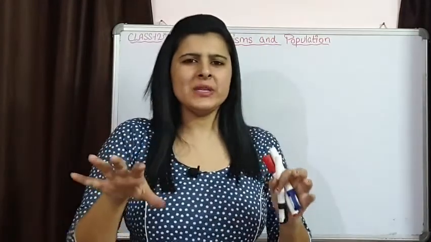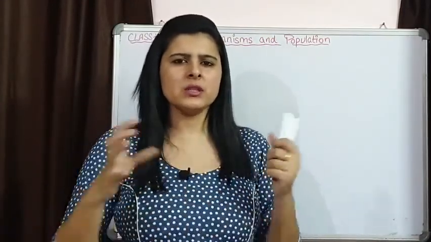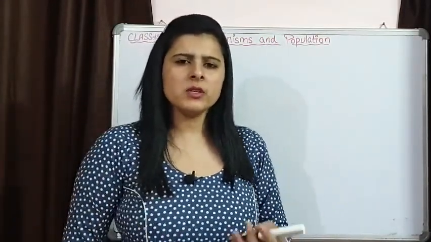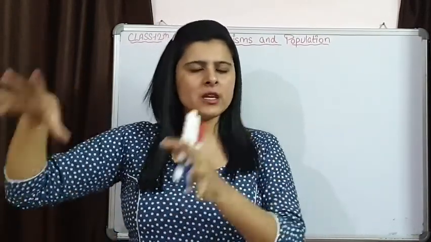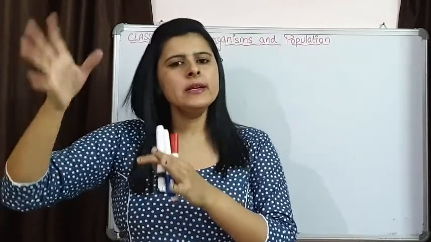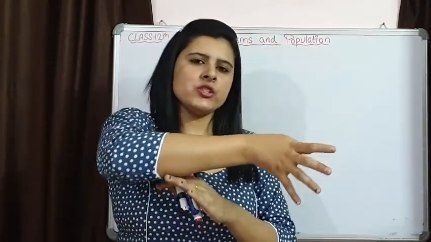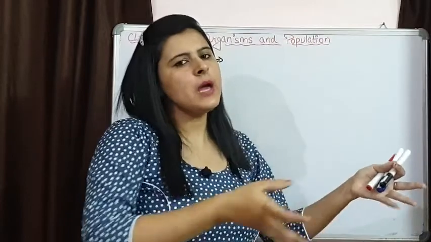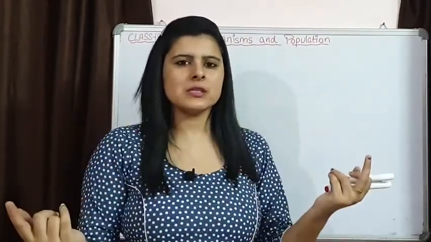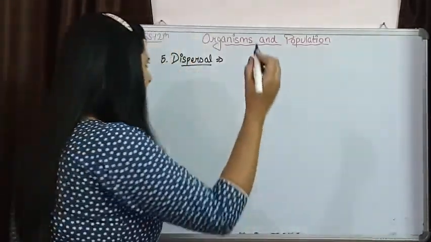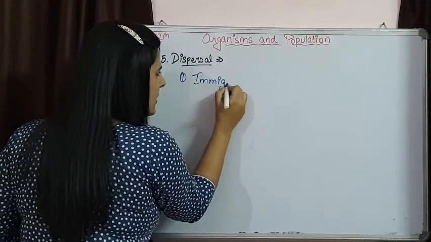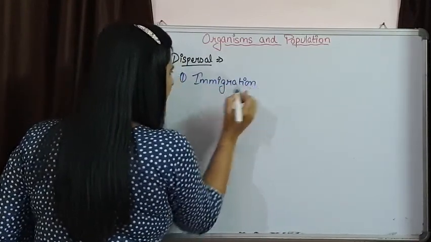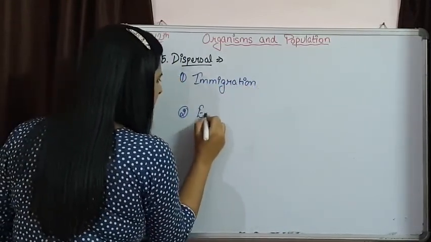A population is not going to be stable, or it is not a thing that is not going to change, because organisms can change their population. They can be part of one population at a given specific time, and they can move to another population also and become part of some other population. So both things can happen. Population is not going to be a stable one. So dispersion is shown by two things. One is immigration and the second one is emigration.